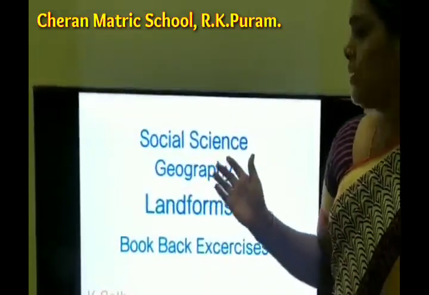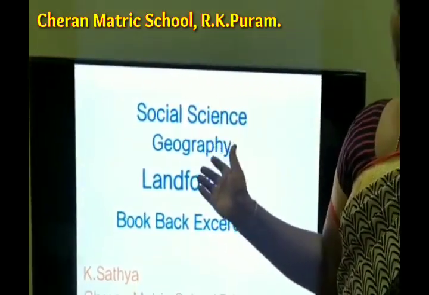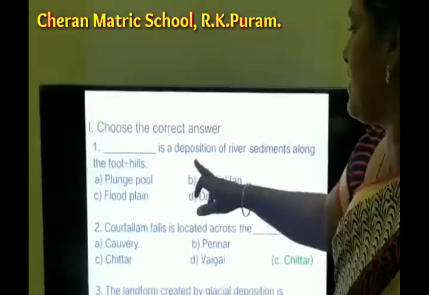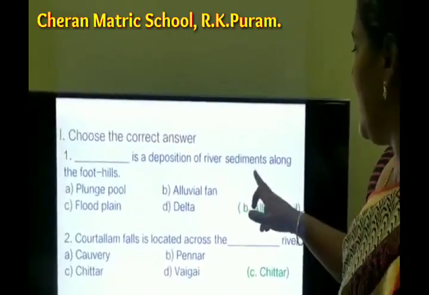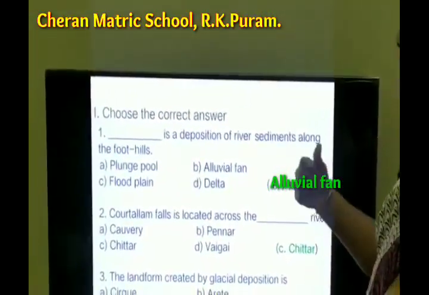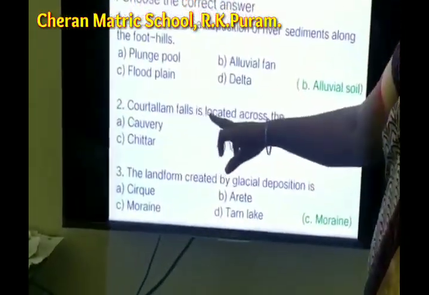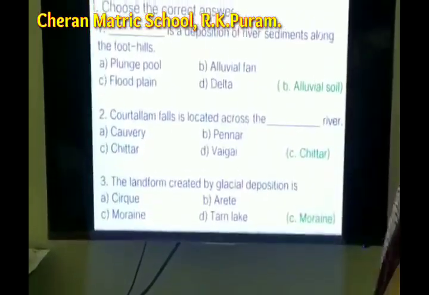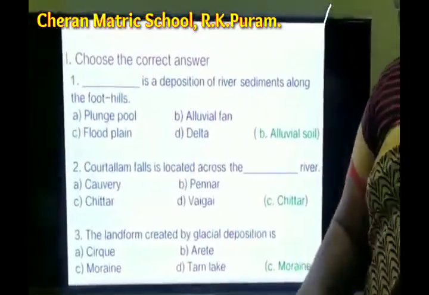See here, the first one, choose the correct answer. The first question is, dash is the deposition of river sediments along the foothills. The answer is alluvial fan. Kutralam Falls is located across the dash river. The Kutralam Falls is located across the Chittar River, isn't it?